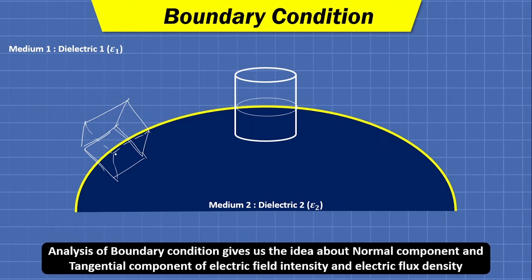Whereas if you take the cylinder, you can calculate the things only for 3 surfaces: a top surface, a bottom surface, and a lateral surface. So it is very convenient to calculate dot product or cross product or any other arithmetic or calculus in the cylindrical shape. That is why we are considering the cylinder as a Gaussian surface.